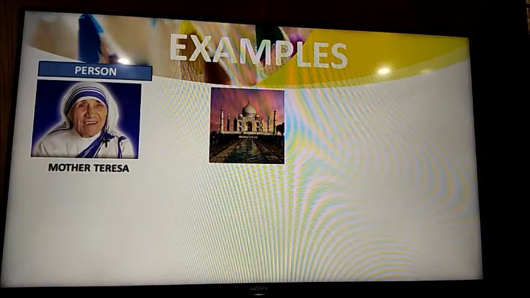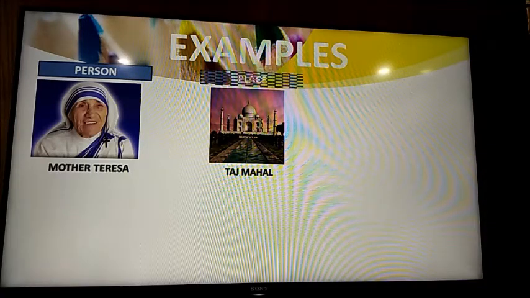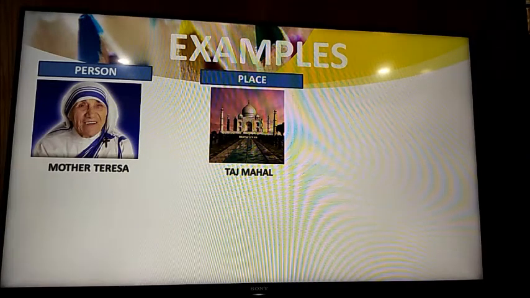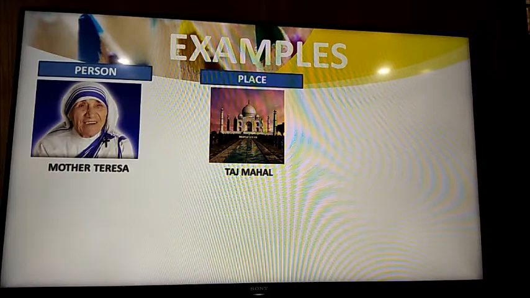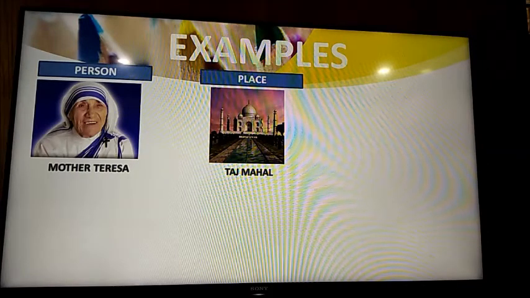Okay, can you recognize this picture? This is a picture of Taj Mahal, and it is an example for place. Now for place we can also have a name of a country, name of a city, name of an island, name of your school, name of your railway station, name of your playground, whatever place we say is a noun.